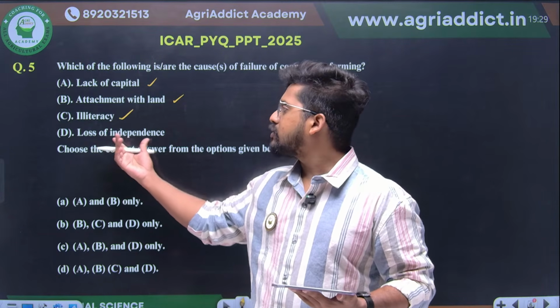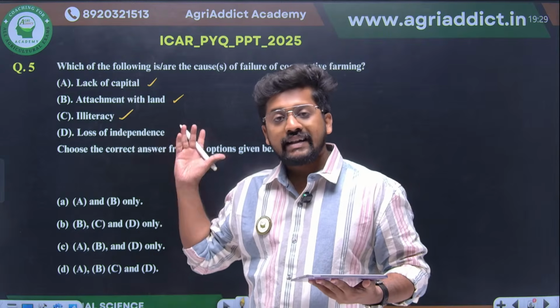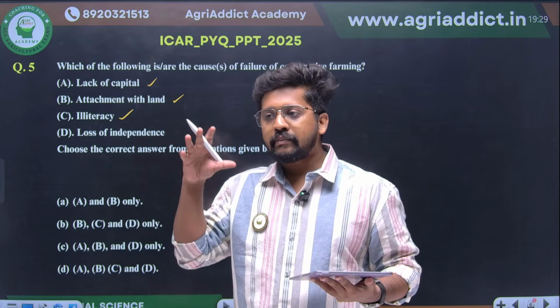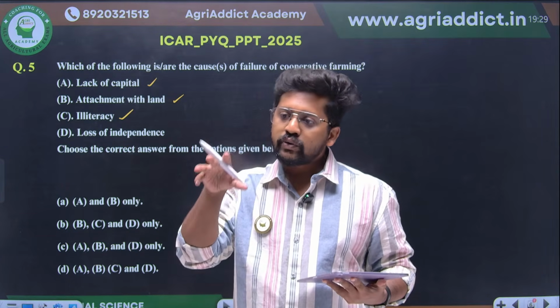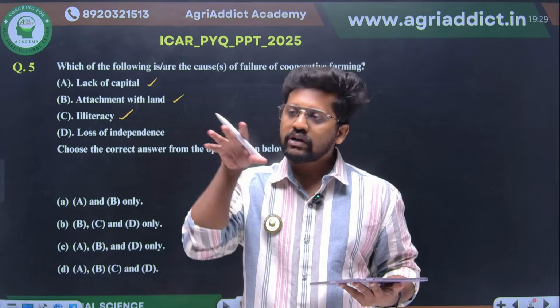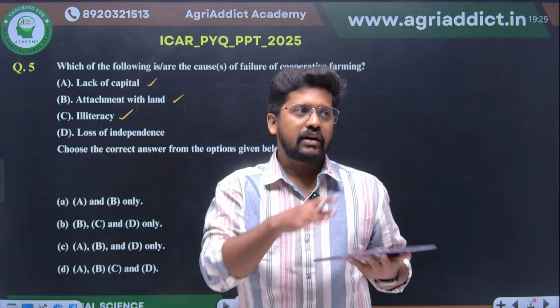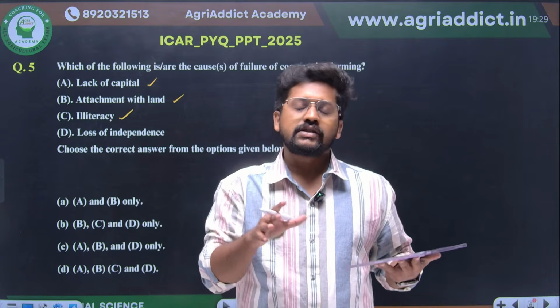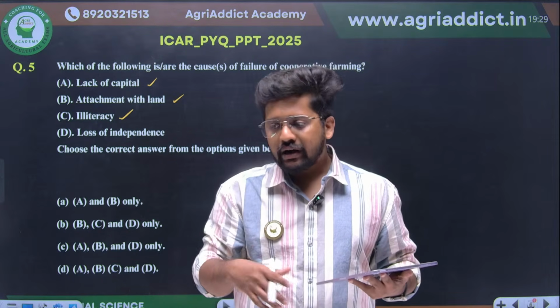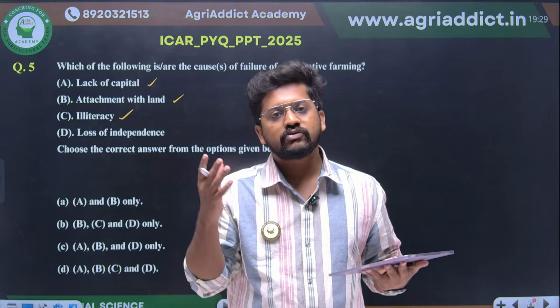And fourth one, loss of independence. While they are pooling the land, they may have to democratically decide who wants to make the decision and what is some others' plan. Even if I just want a diversified farmstead mechanism, after joining the cooperative organization, what will be happening?